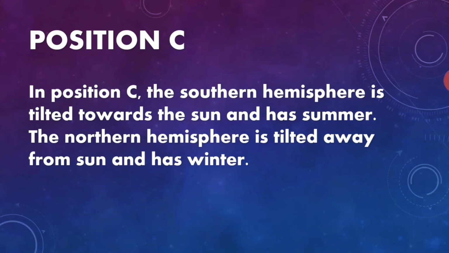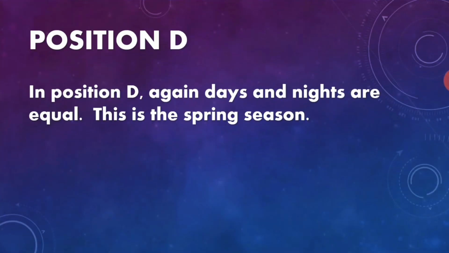Position C. In position C, the northern hemisphere is tilted towards the Sun and has summer. The northern hemisphere is tilted away from the Sun and has winter. Position D. In position D, again days and nights are equal. This is the spring season.